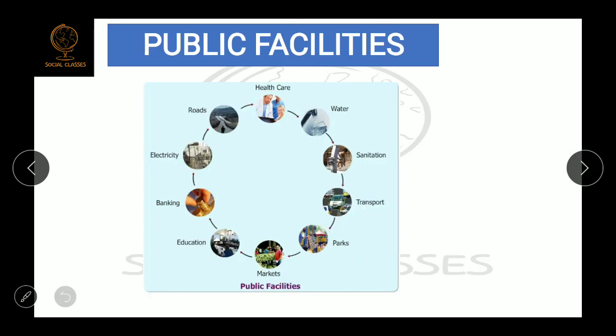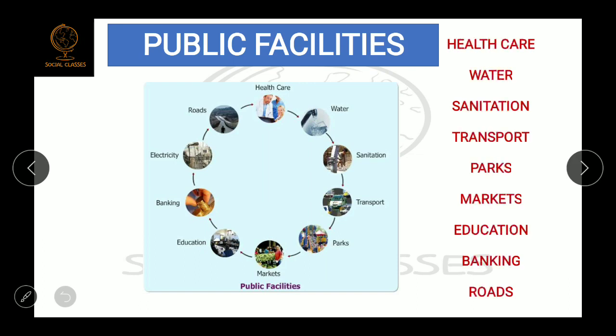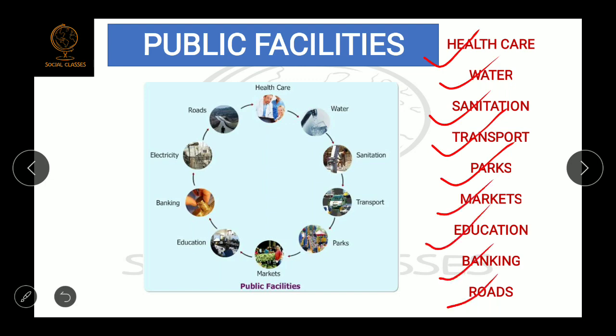Because public facilities are the things which make a difference in the lives of the people, which bring improvement in the life of the people. So what is a public facility? A public facility means the things which should be available for every person of that society, like healthcare facility, water facility, sanitation, transportation, parks, markets, education, banking and roads. So these are all public facilities. In a country which is not so developed, all these public facilities should be provided and must be provided by the government.